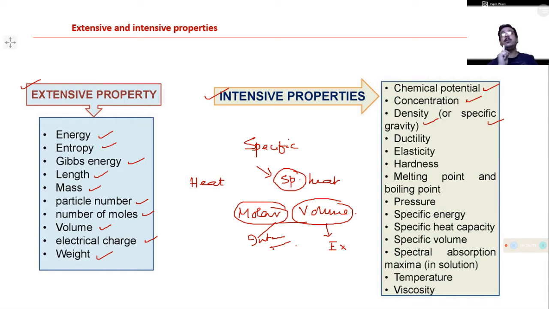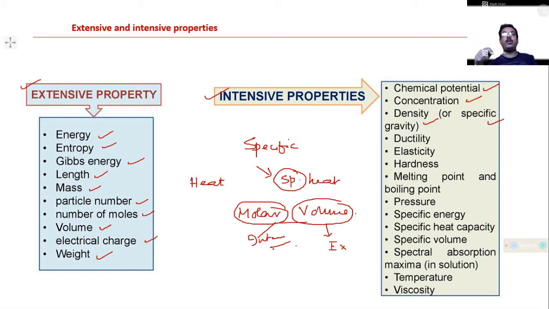Intensive properties are those which are independent of the mass of the substance. Then specific gravity or specific heat or specific heat capacity, all those properties are defined for a fixed amount,